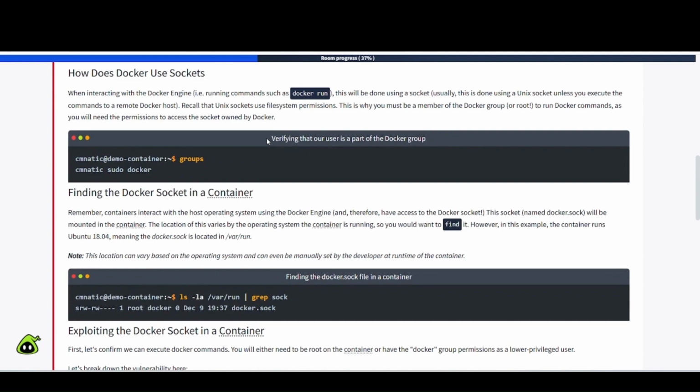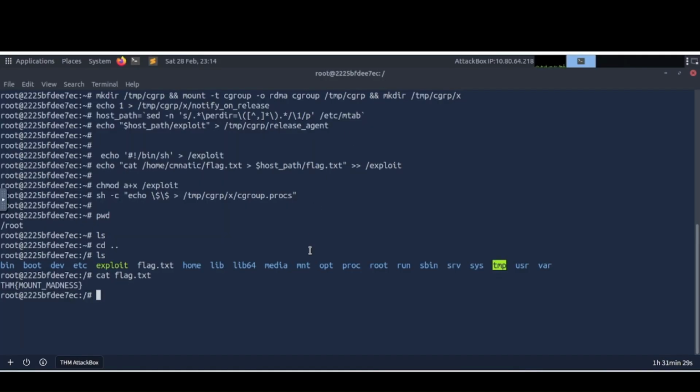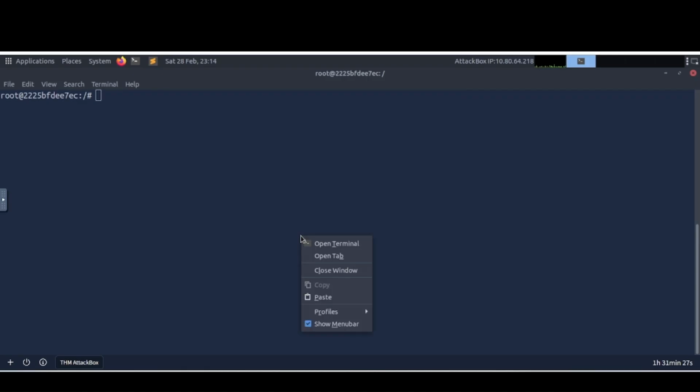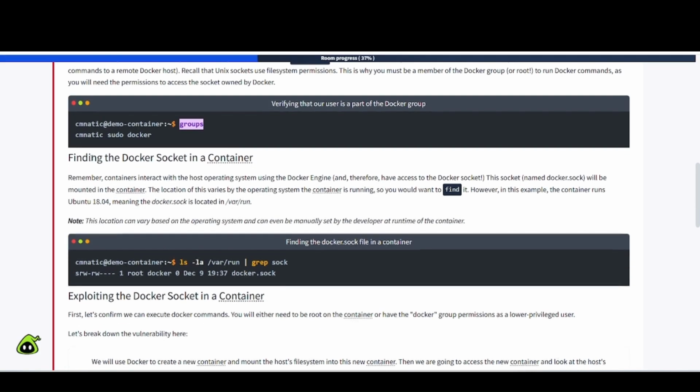Okay, so you can do this via here, verifying that our user is part of the Docker group, just using groups here, right, to list that out. So I'm going to be lazy and just copy and paste this. So let's go ahead and clear all this stuff out, so we don't need it anymore. There we go. So like I said, you could be a member of the Docker group or just root. So we're obviously root.